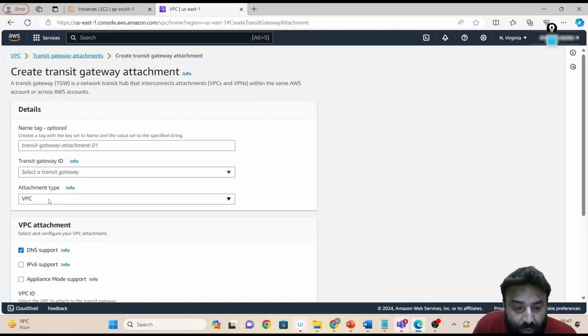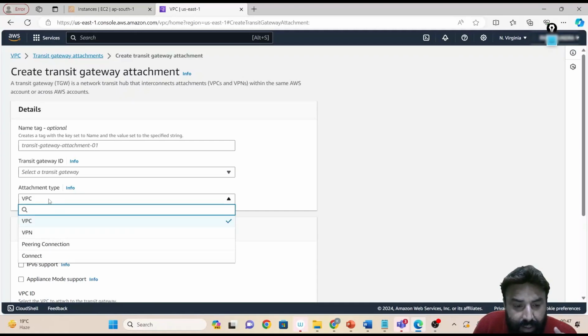You can attach transit gateway to VPC, to VPN, to Direct Connect, and to another transit gateway. See, you can attach to VPC, VPN, Direct Connect, or you can make a peering connection with another transit gateway. This is very important to note because we can have different attachments with transit gateway.